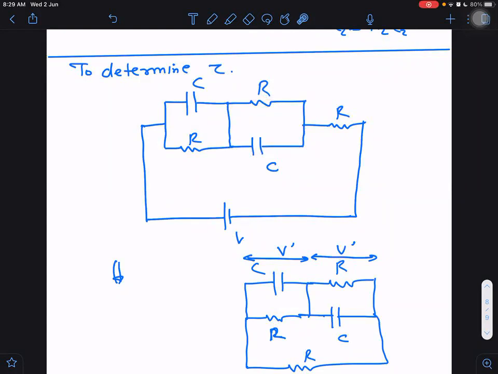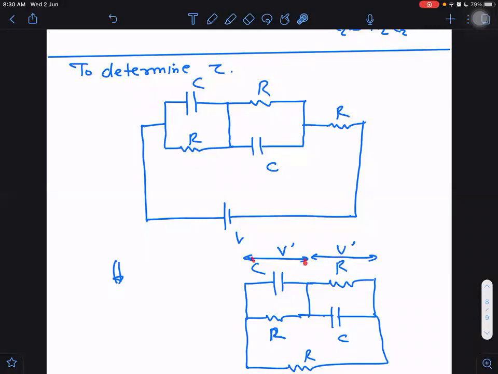It will appear like that only because these are in parallel to each other, and in parallel, if there are multiple, I can shift their places. Their positions interchange. It will not create any difference. Then R and R will come in series, and C will come in series. Like that, it will happen, right? And then we will see that this network is equivalent to this only. There is no difference at all. Both are equivalent.